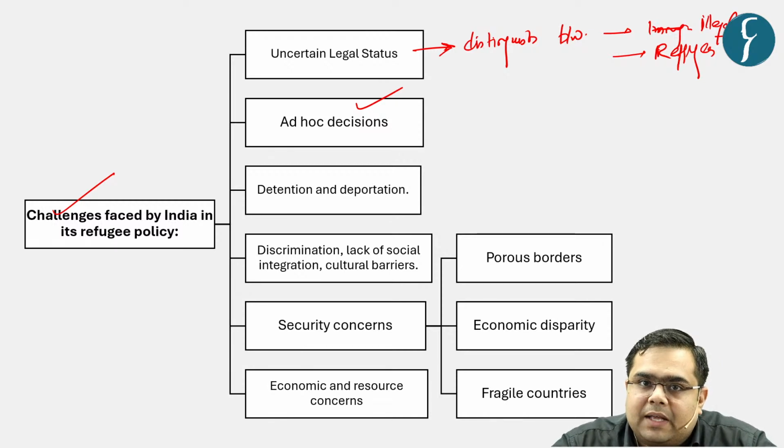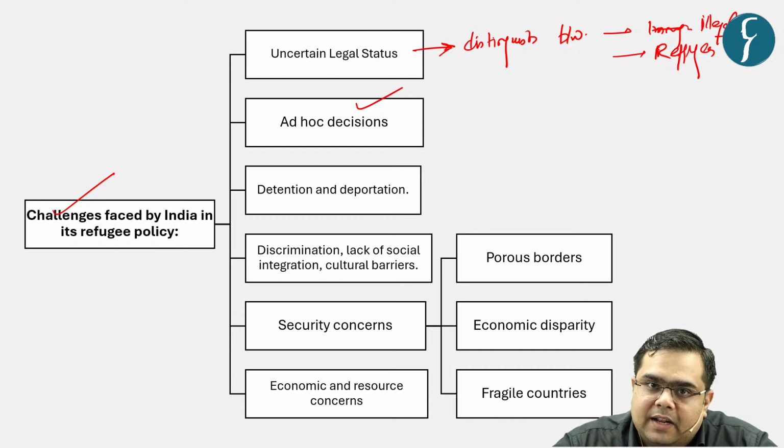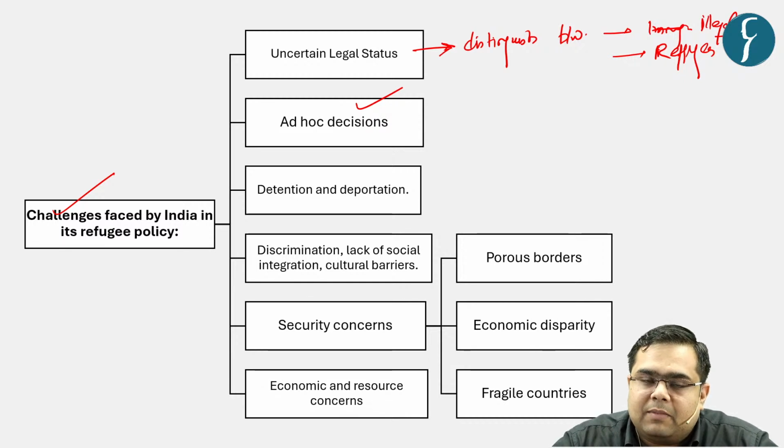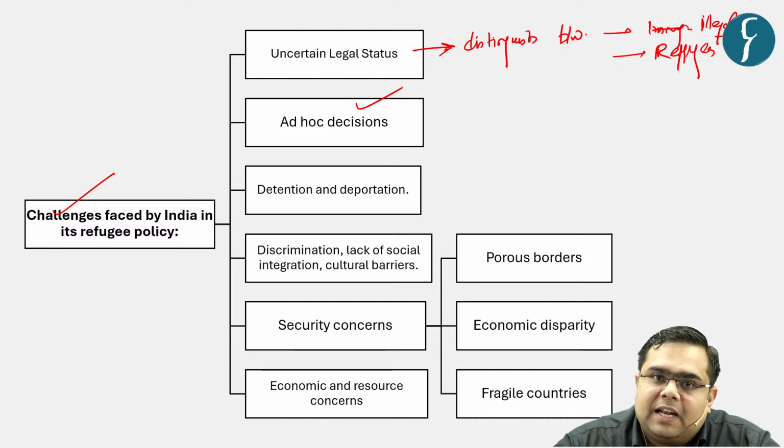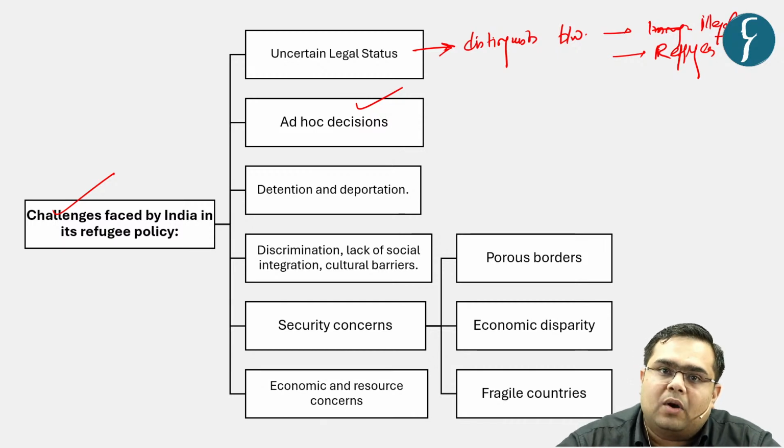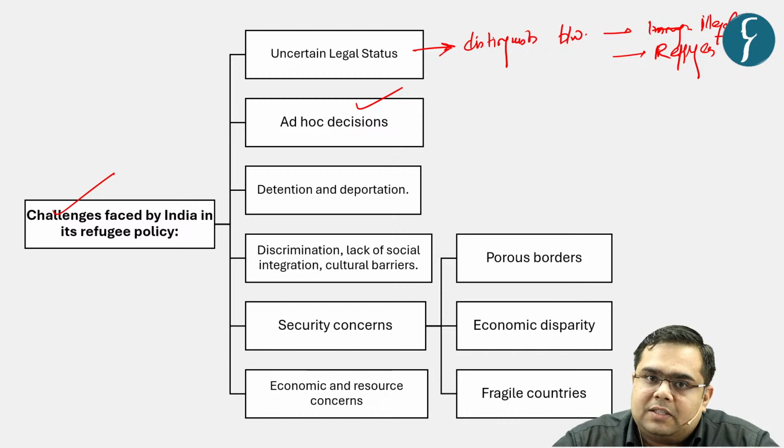What do we mean by that? For example, India has had a very rich history of accommodating various minorities and various immigrants and refugees, right? It dates back to historic times, and even we offered our resources and places to stay when Jews were facing persecution at the time of the Second World War, and then a little bit in the interwar period, and then immediately after partition we had to accommodate minorities from the erstwhile East and West Pakistan.